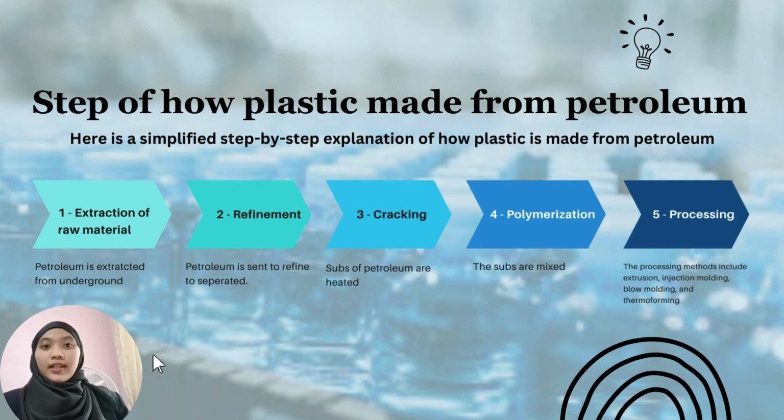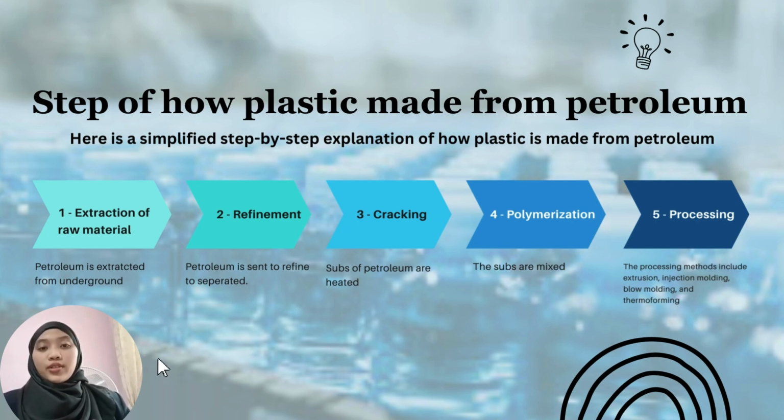The third step is cracking. Ethane and propane are heated in a process called cracking, which breaks down the large hydrocarbon molecules into smaller ones. The cracking process produces ethylene and propylene, which are the most common monomers for making plastic.